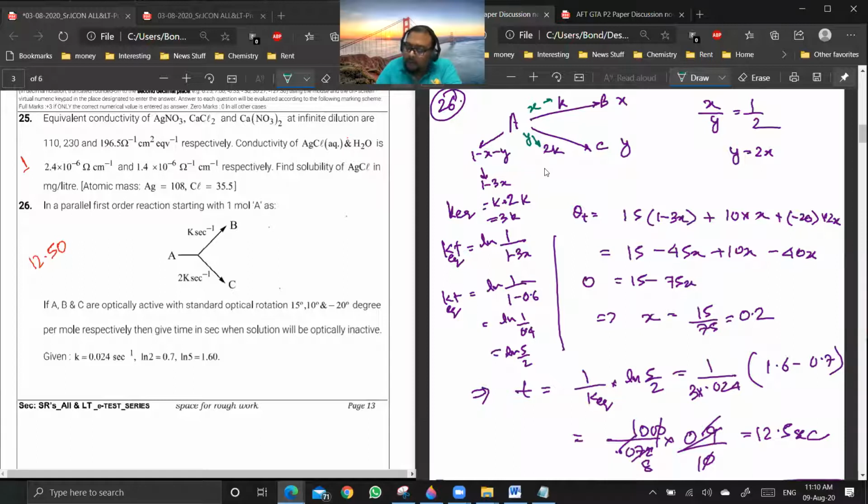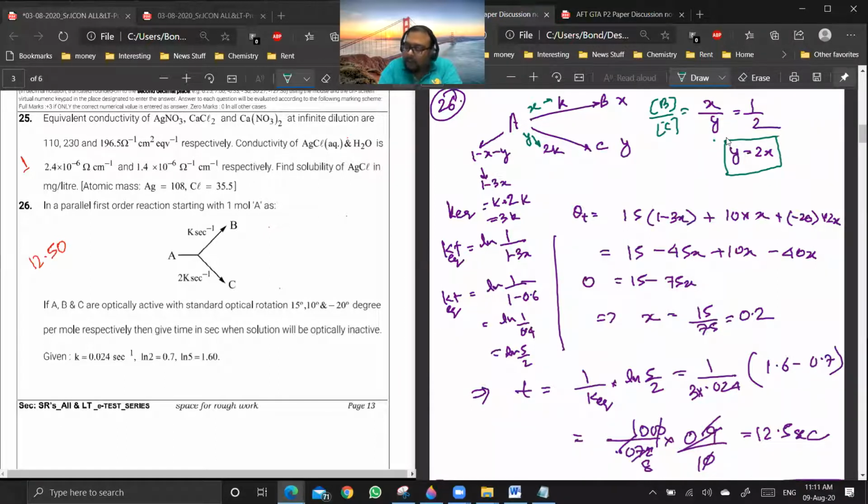Now you see, we already know that if you have parallel reactions, then the ratio of rate constants will also give you the ratio of the products. The concentration of B by the concentration of C will be K by 2K. Are you getting the point? Yes, sir. Okay. So X by Y will be equal to 1 by 2, which is K by 2K. So Y will be equal to 2X.